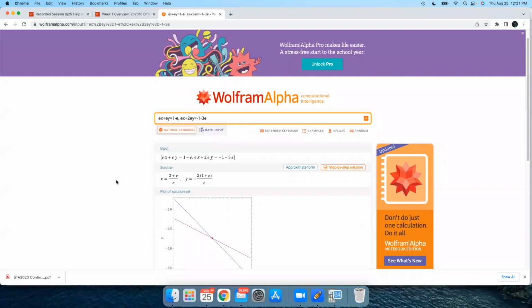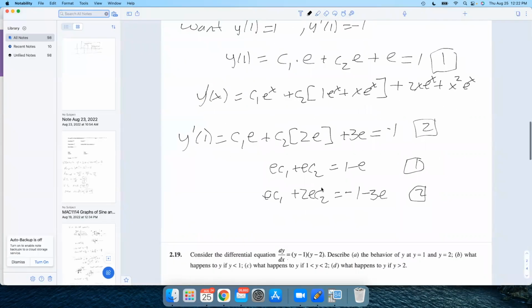So even on a test, now you won't be able to do this on the midterm and final because you won't have access to electronics. But on the regular test 1 through test 4, this is perfectly fine. And I just want you to tell me what you did. You would just write here, used Wolfram Alpha.